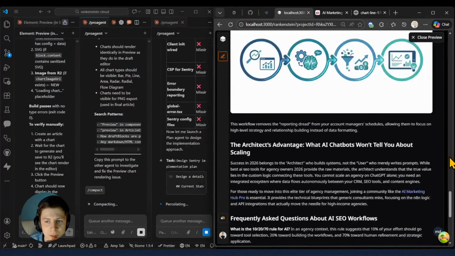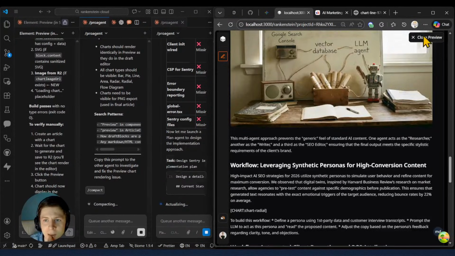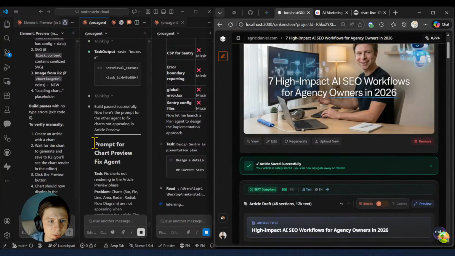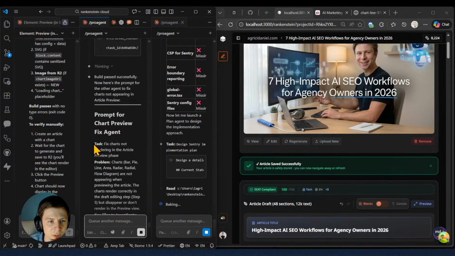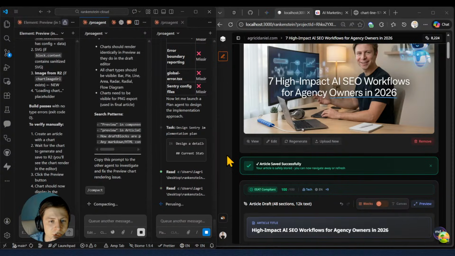Okay, so still the charts are not being shown inside the preview, so I need to fix that right now live. This agent already prepared a prompt for me. Before sending the prompt, I will review this task and remove any unnecessary things because it's important. So I will copy it till here, open a text file, and paste it for myself for reference, so then I can make relevant changes.